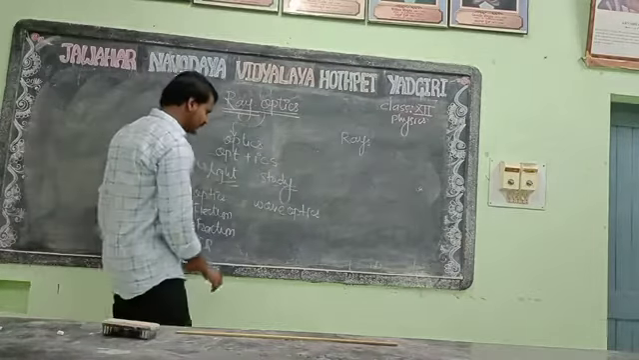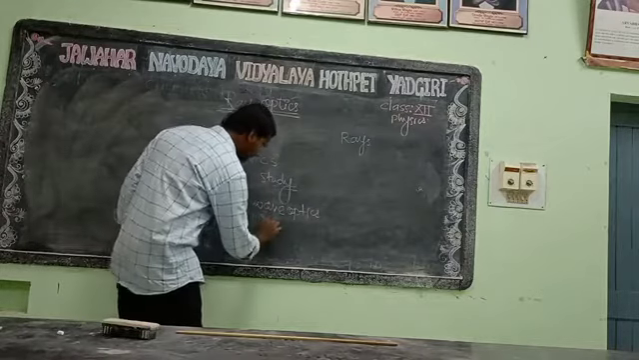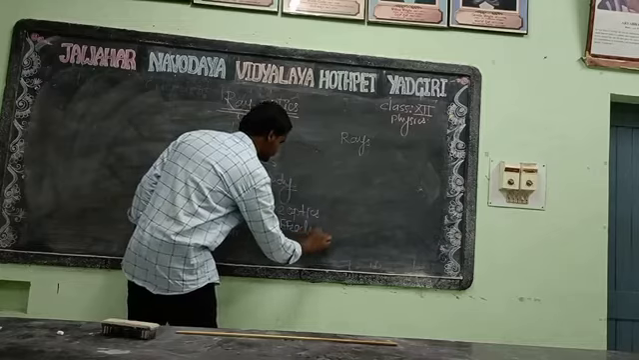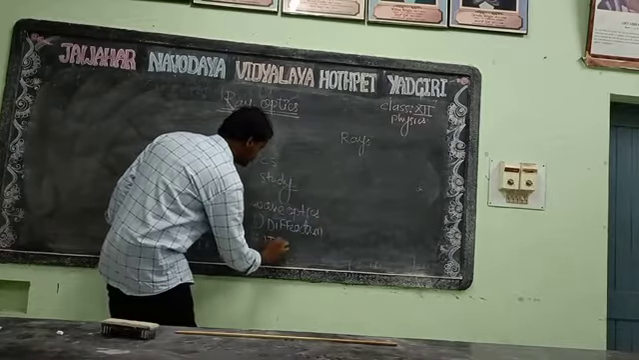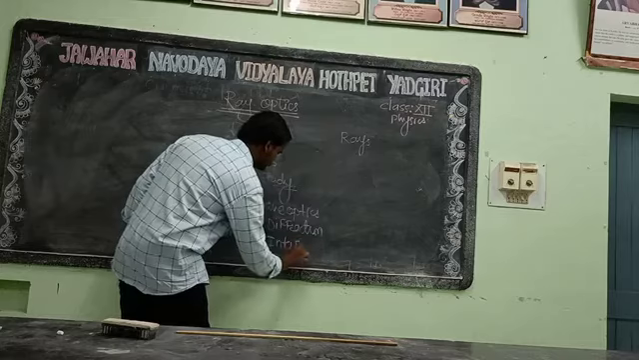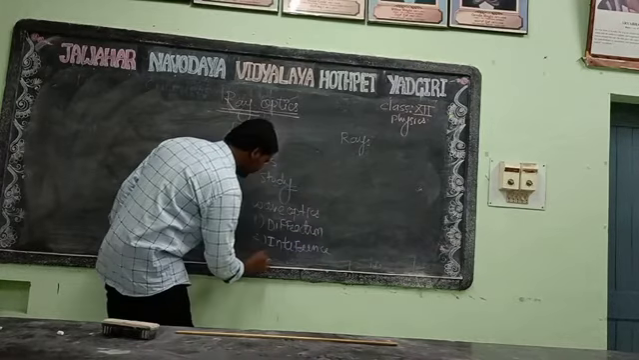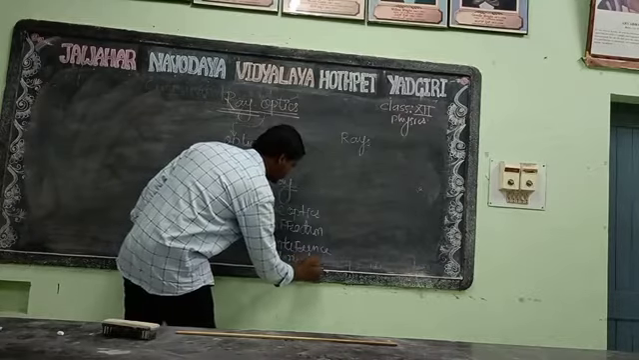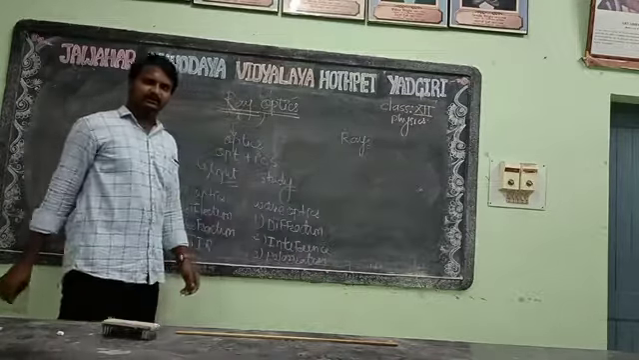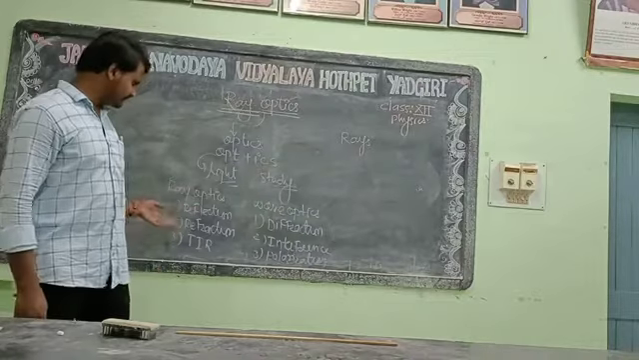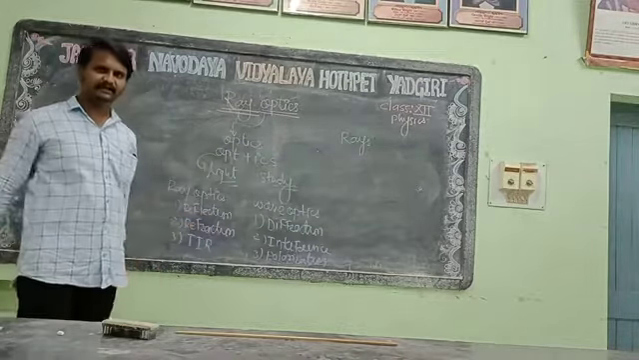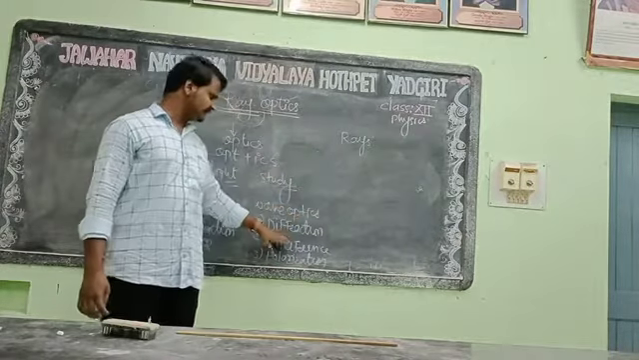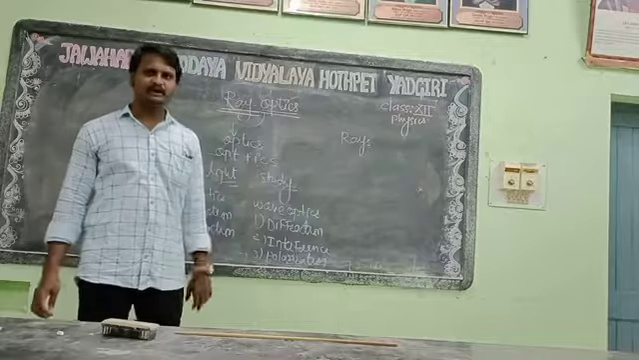In the case of wave optics, it will be different: diffraction, second, interference, and third, polarization. But in this chapter we are going to discuss reflection, refraction and total internal reflection. The next chapter will be wave optics, in which we will study diffraction, interference and polarization.